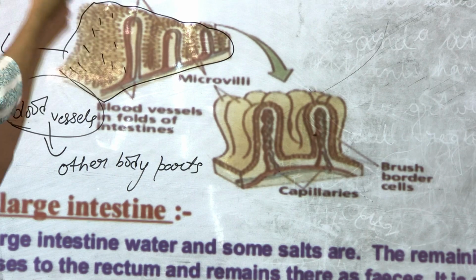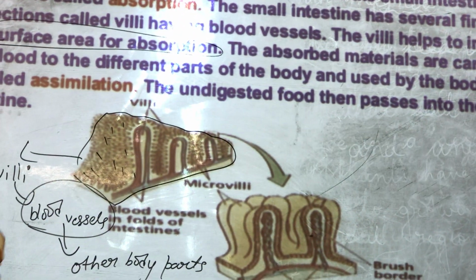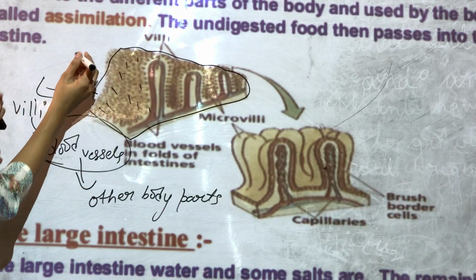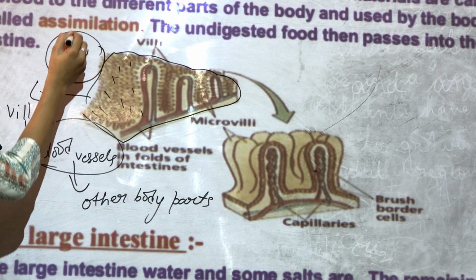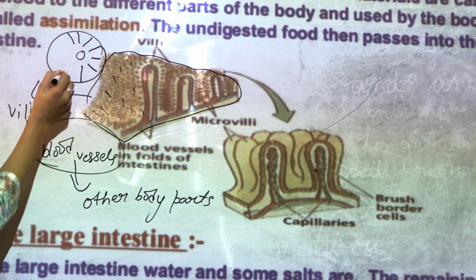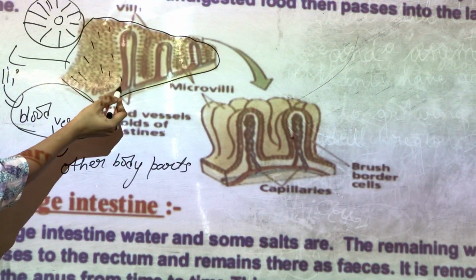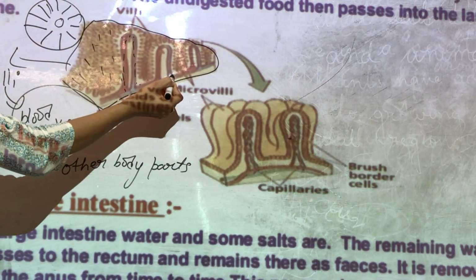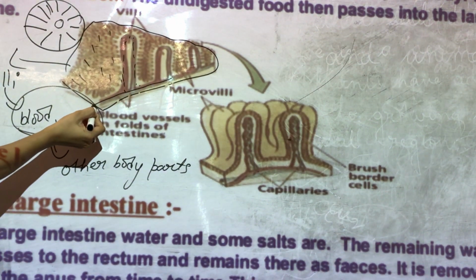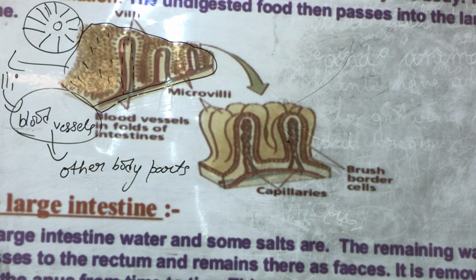So villi actually help in increasing the surface area for absorption. For example, if the surface area is this, blood vessels carry the food absorbed by the villi or by the small intestine to other body parts.